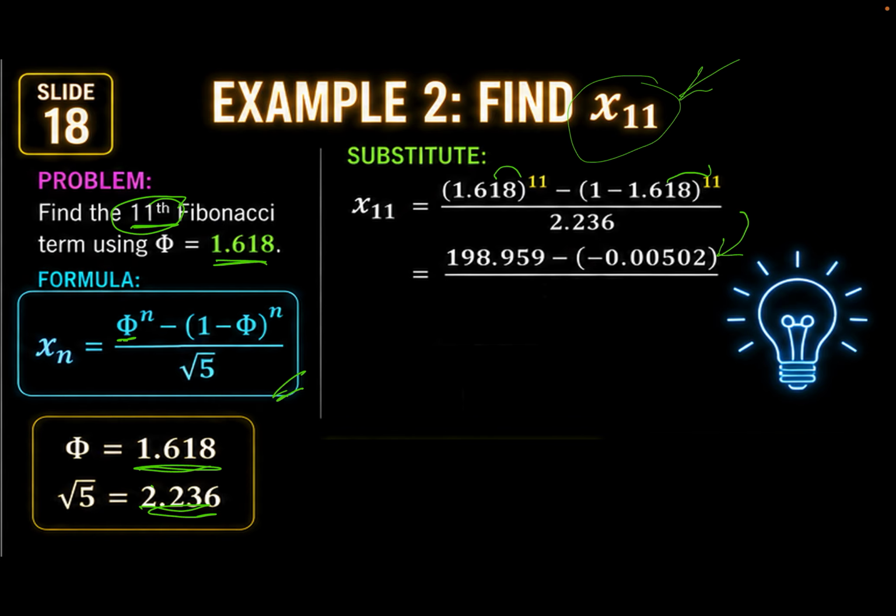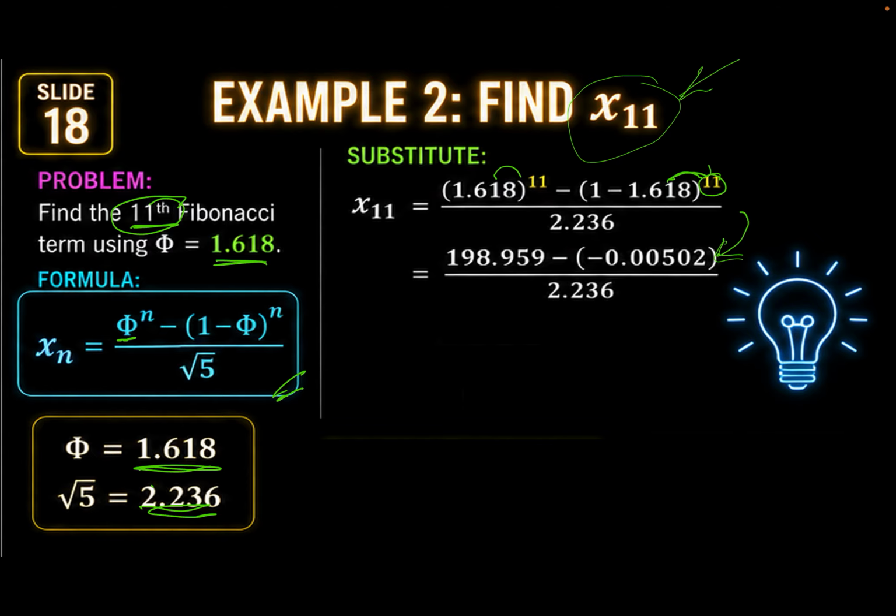Ang gawin mo, kung naka times 10 raised to negative 3 siya, mag-move ka ng decimal point ng 3 beses papunta sa left kung negative yung exponent niya. So, dito, ito na po yung ginamit ko po. So that's why the result of subtraction ng 1 minus 1.618 tas ni-raise ko pa sa 11 ay negative 0.00502